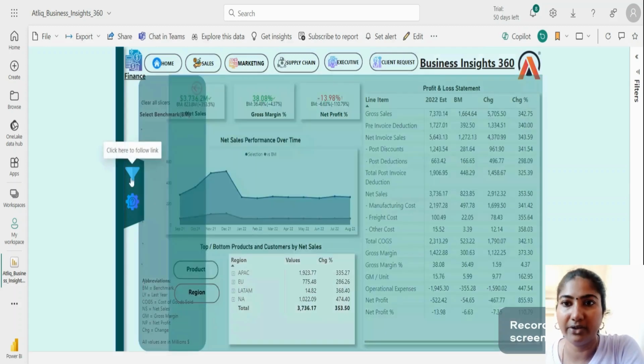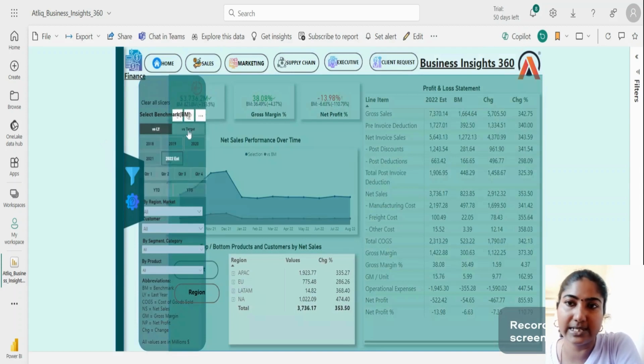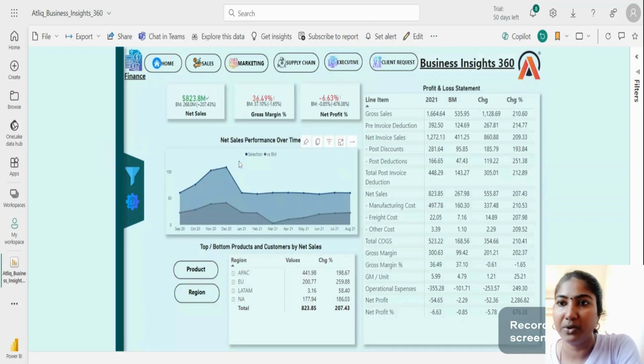Okay, so I have created a filter pane separately for all these slicers. If you see here, we can see different slicers such as benchmark versus last year or versus target, and also for year and quarters, year to date or year to go, and also for region, customer segments, and so on. If you want to see the slicers for 2021, the corresponding changes are made here. And here we can see the performance over time for net sales.